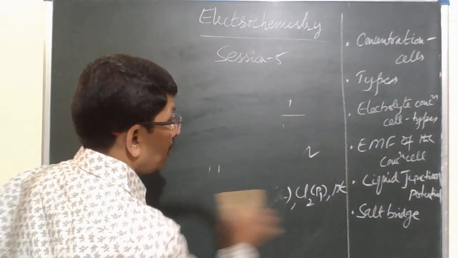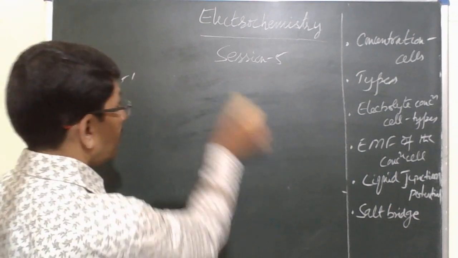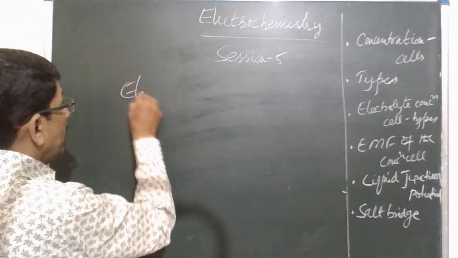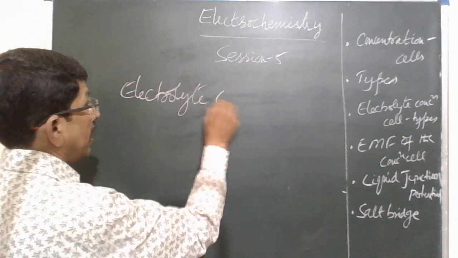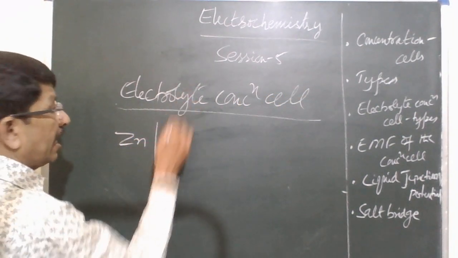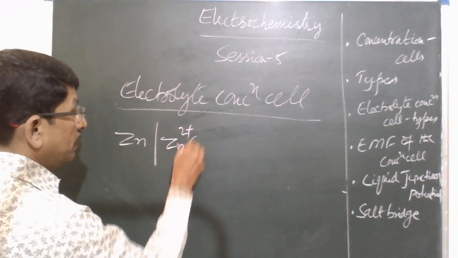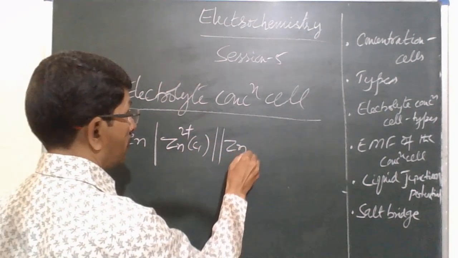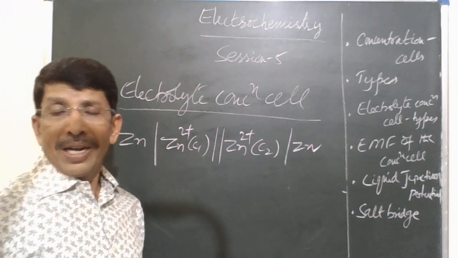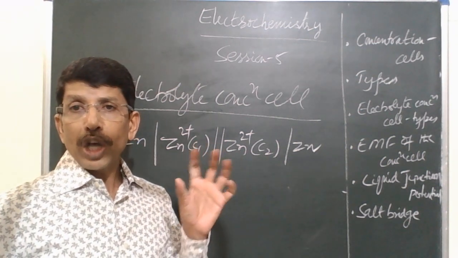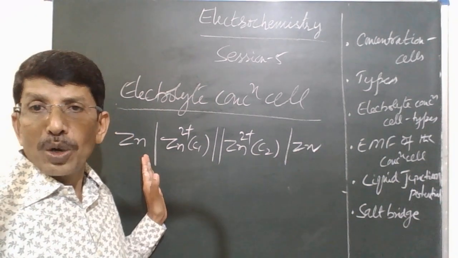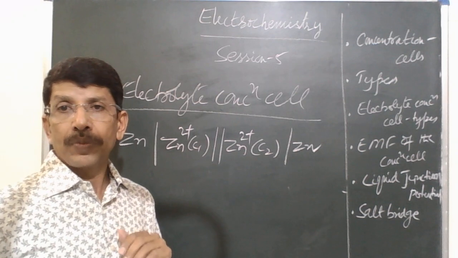Okay. Now let us see how EMF arises in these cells. So consider an electrolyte concentration cell of this type. We have learned that according to the IUPAC convention of representing a cell, the anode is written first, followed by the cathode.